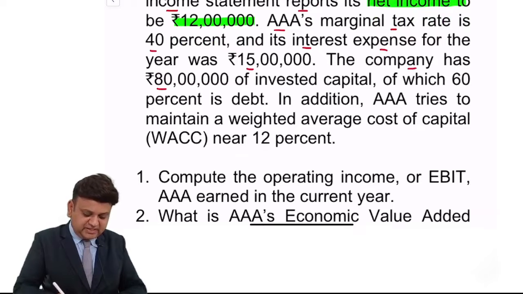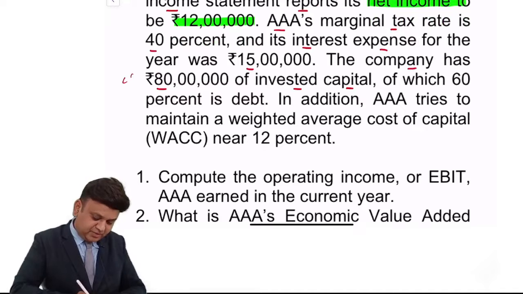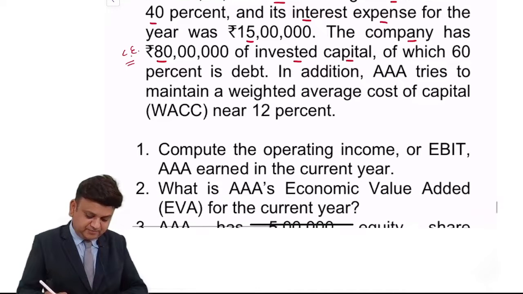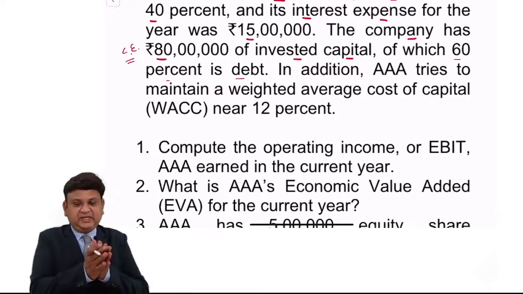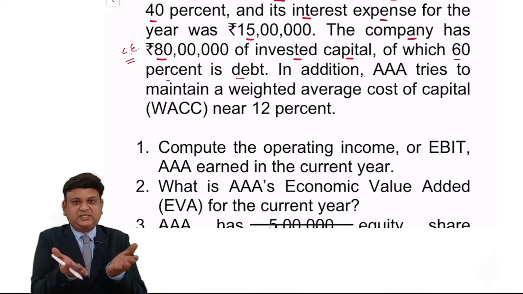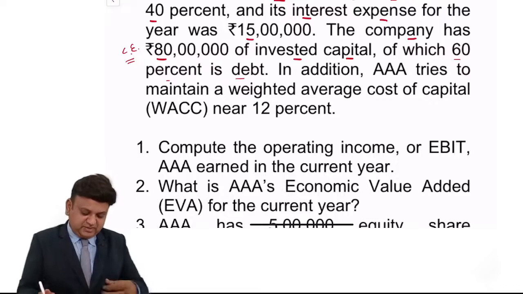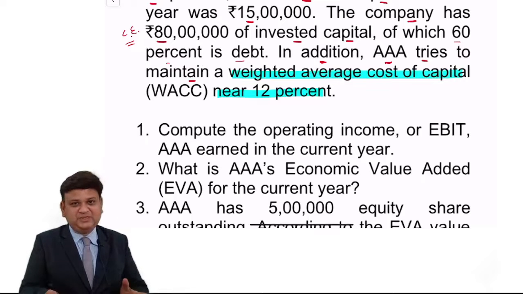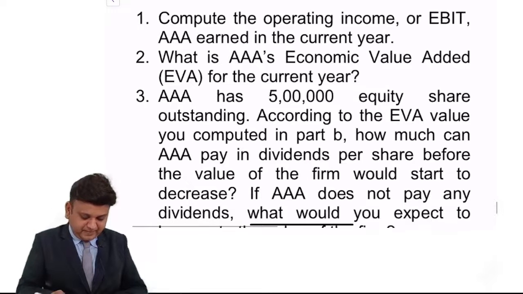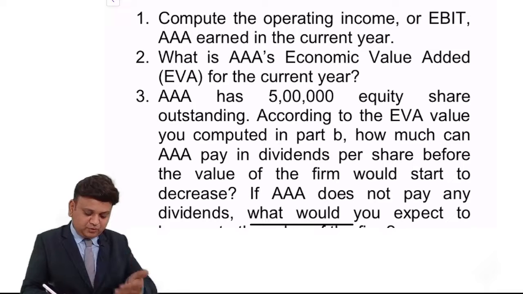The company has 80 lakh rupees of invested capital, meaning capital employed is given to us as 80 lakhs, of which 60% is debt. So that 80 lakhs is divided into two parts, 60% debt and 40% equity. In addition, AAA tries to maintain a weighted average cost of capital near 12%. There are a few questions.